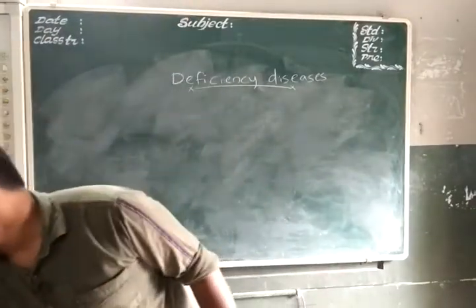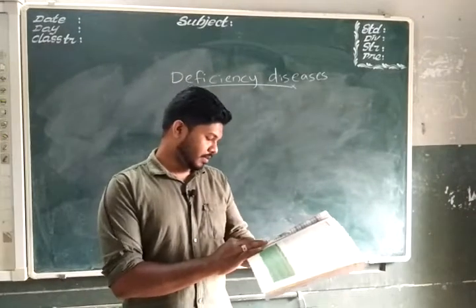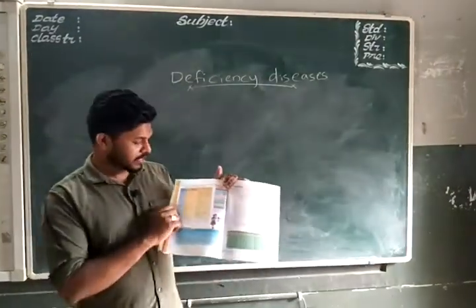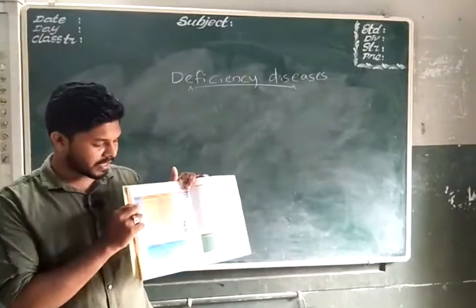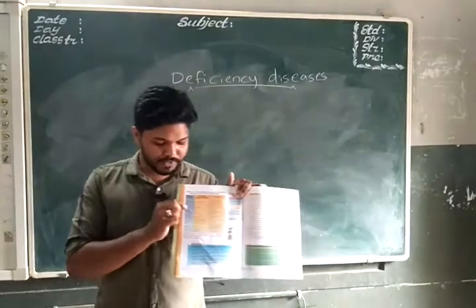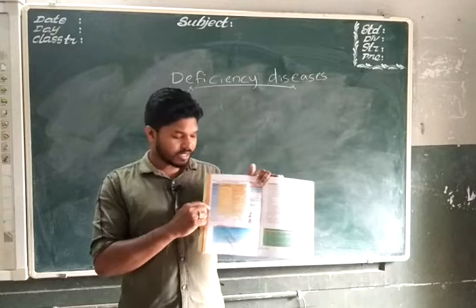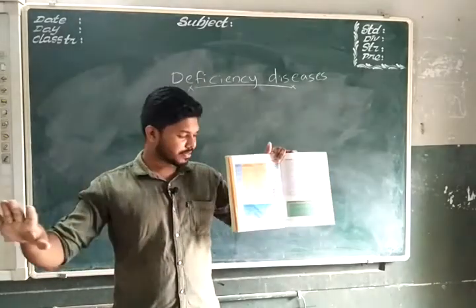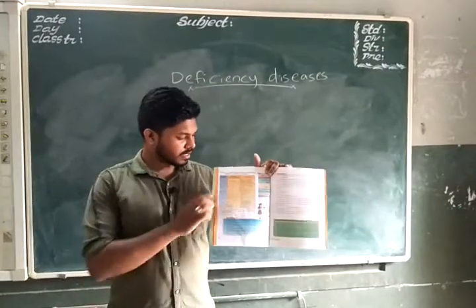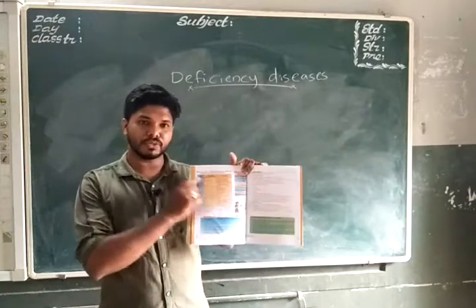Okay, now take page number 16. This is the last page in your chapter. Here you can see some of the common diseases, and due to deficiency of which vitamin or mineral or nutrient they are caused is also given there. So all of you take your page number 16, and listen to me. Vitamin A: deficiency of vitamin A causes loss of vision.